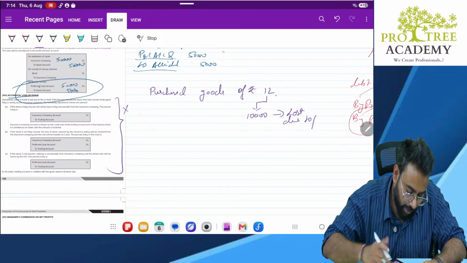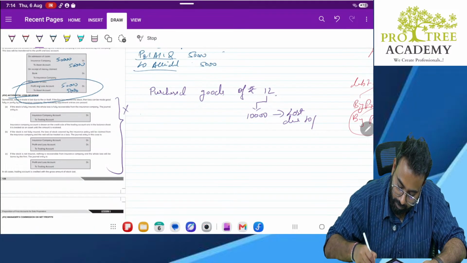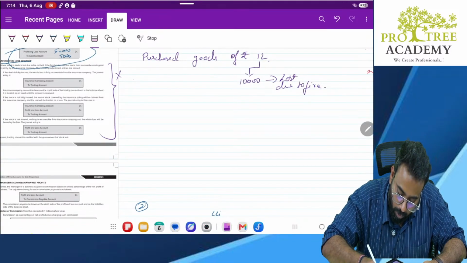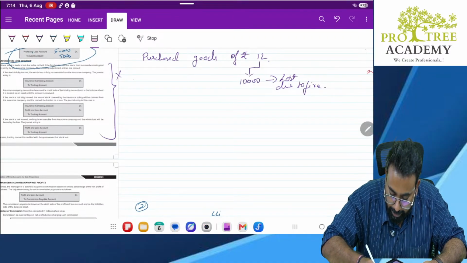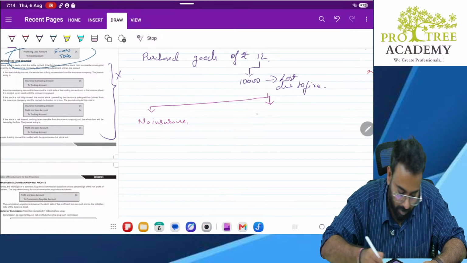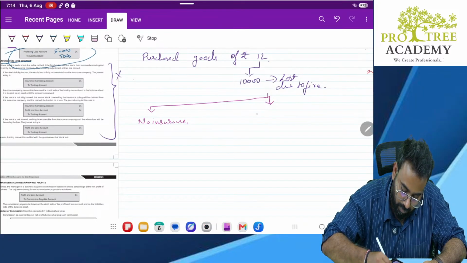Now, again, here, two ways of accounting this. One way, no insurance. Second, part insurance. I'll make more space.